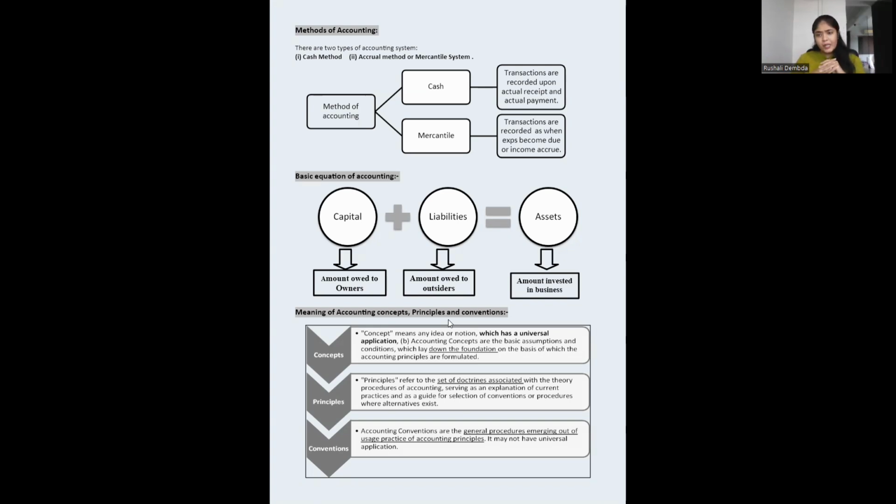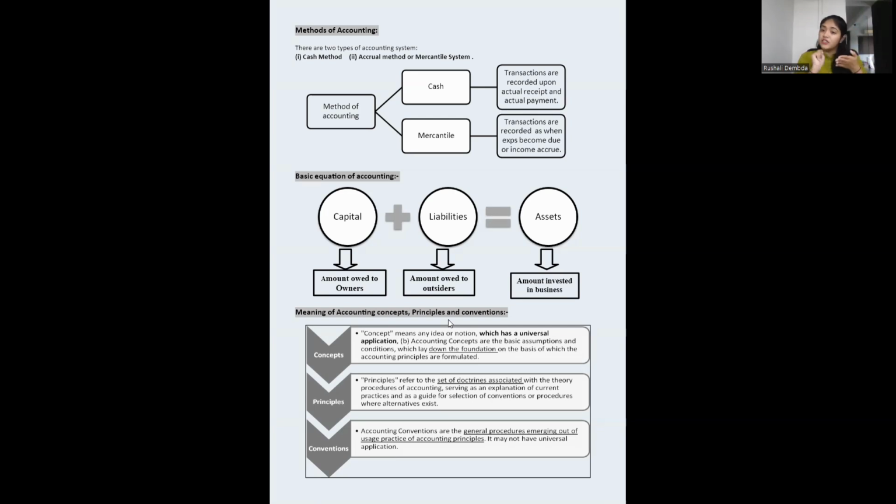Now, suppose you have an FD and that is going to mature in 2025. It will mature on 30th April 2025. But on the date of the balance sheet, 31st March 2024, when this year ends, you have to record it. You have to say that this much interest has occurred. You have to pay tax on that particular income because this income has already occurred in this year. Now you have to record it in this year only. This is not the income of 2025. This is the income of 2023-24.